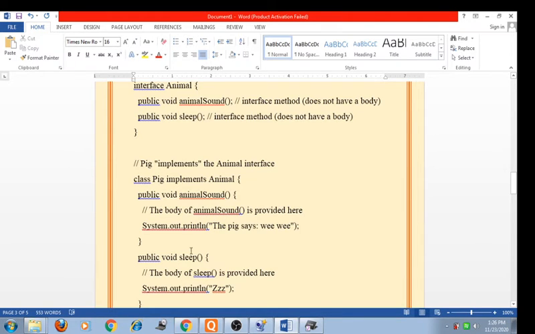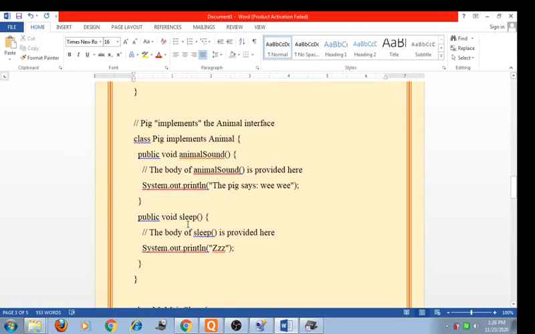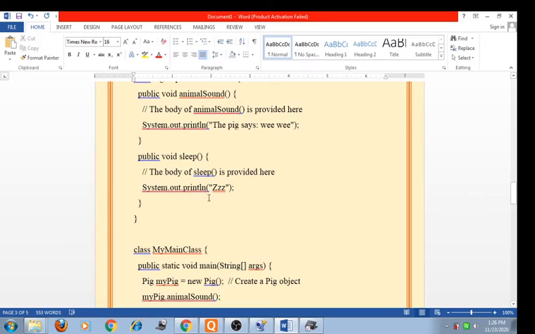Here I only print the message, the pig says wee wee, with System.out.println. In the public void sleep method, the body will contain only the message zzz.